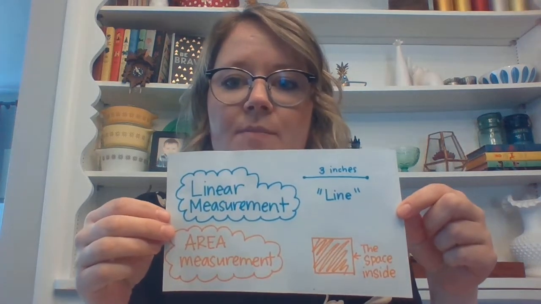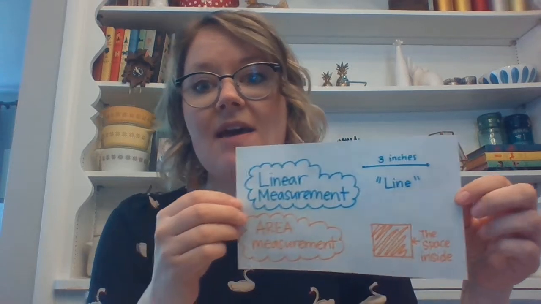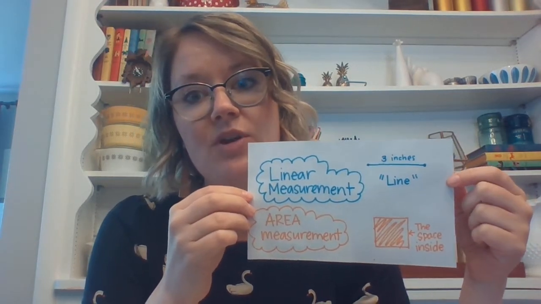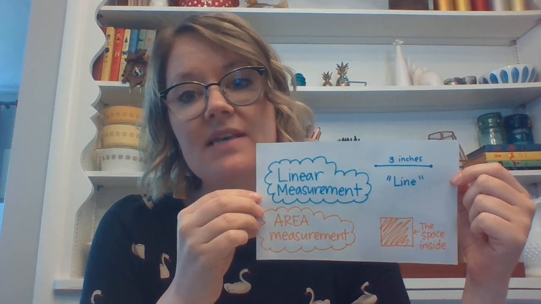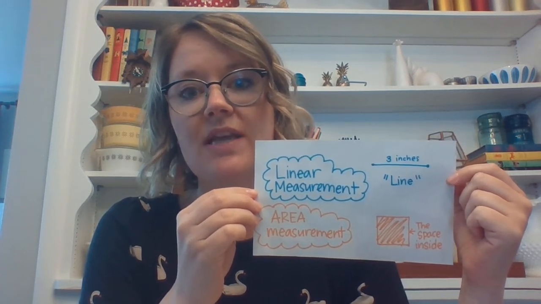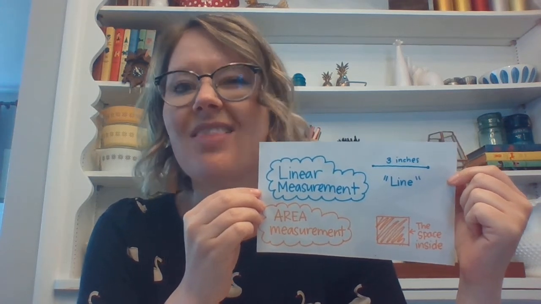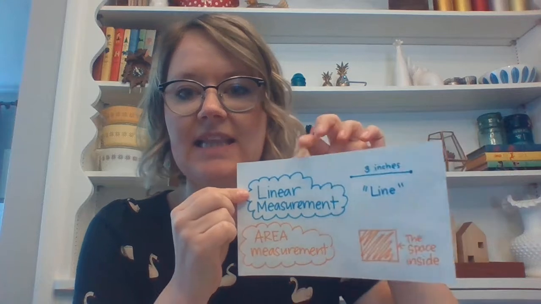We have two vocabulary words that I'd like to discuss before we get started: linear measurement and area measurement. We need to be pretty flexible in understanding these terms because they're going to be really helpful for figuring out this area model. So linear measurement, kids, if you remember, is the measurement of a line. You can see the word line in linear.